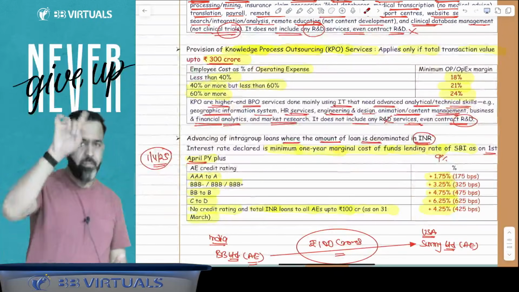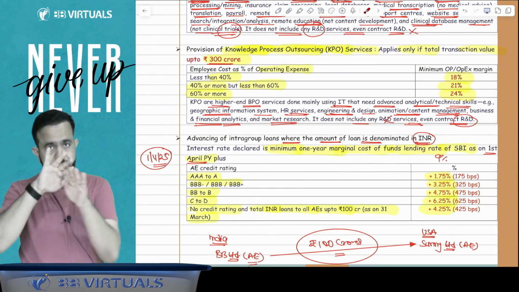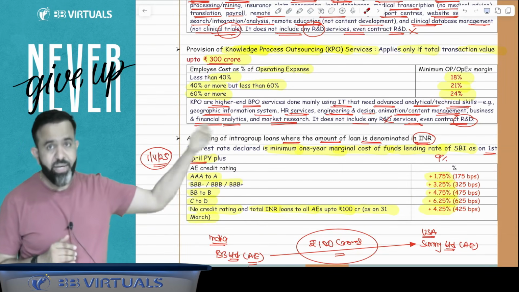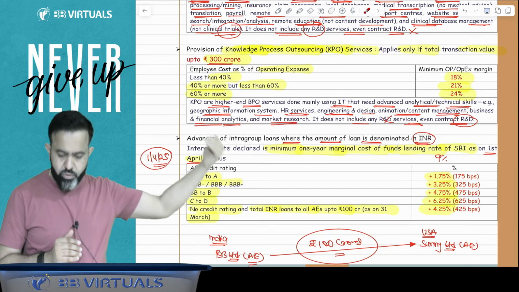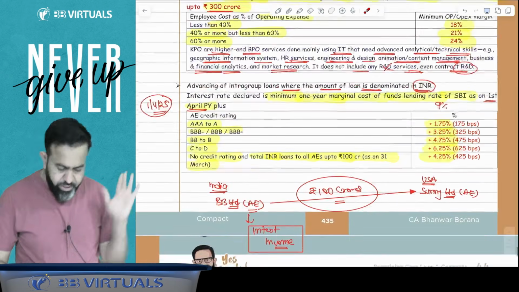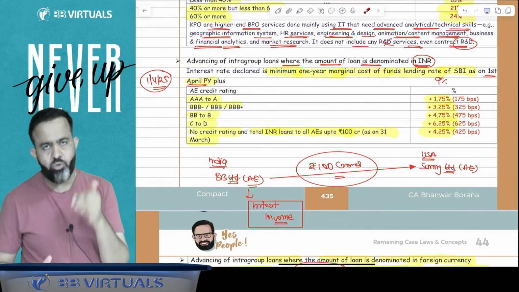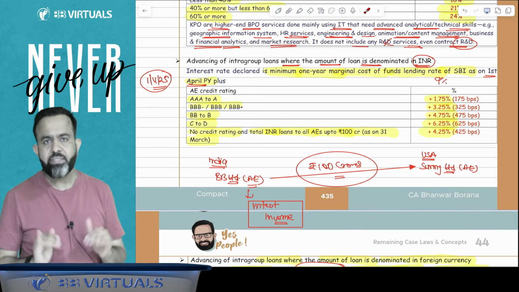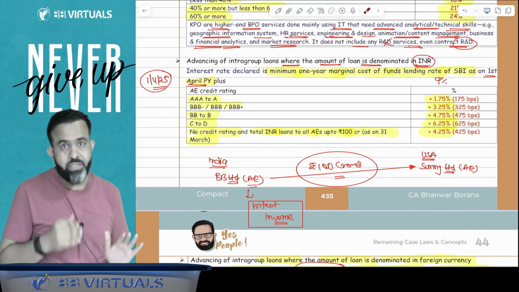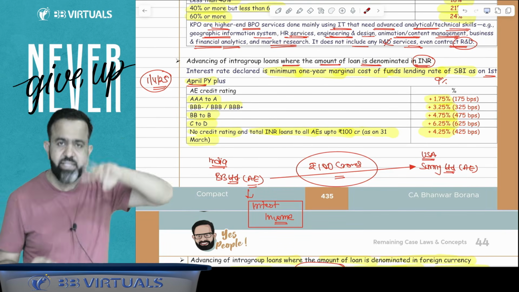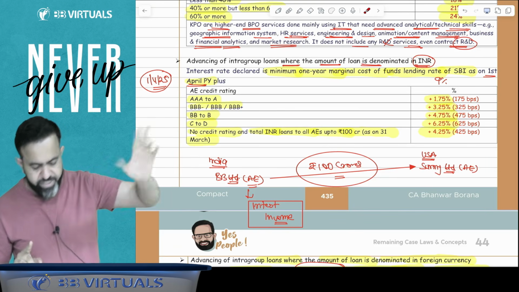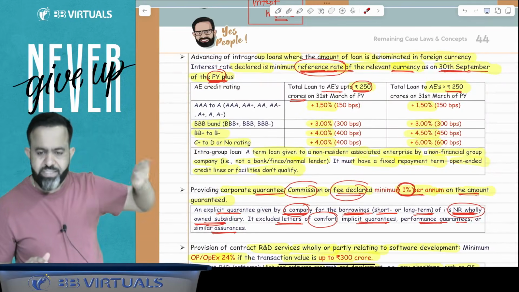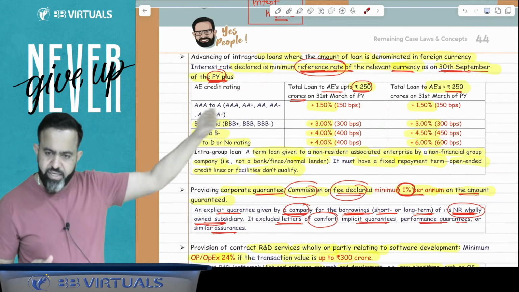After that, KPO service depends on your employee cost. Less than 40%, then 18%, 40% or more but less than 60%, then 21%, and 60% or more, then 24% profit. Now, in case of the intra-group loan, means you have given the loan to your associate enterprise, and guys, you are getting the interest. Then how much should be the interest? So, in case of the Indian currency loan, first take the 1st April SBI 1 year marginal cost of lending rate, and after that add this basis point. And in case of the foreign currency loan, just take the reference rate, and after that add this basis point.